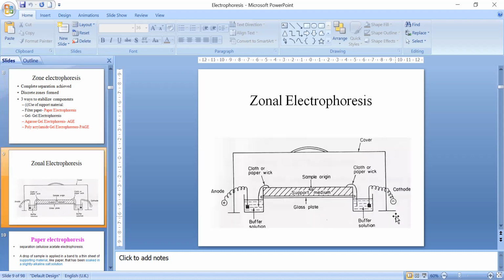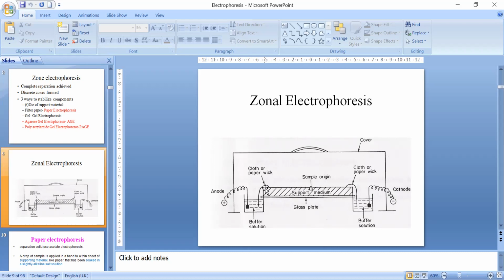Okay, so we'll discuss it. So what we have in zone electrophoresis, zone means the molecules will be separated in form of bands, and they will stay in form of bands. So this is a simple instrumental design of a zone electrophoresis, where you have a support,